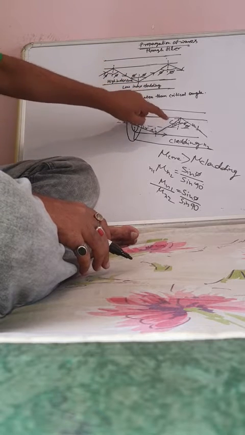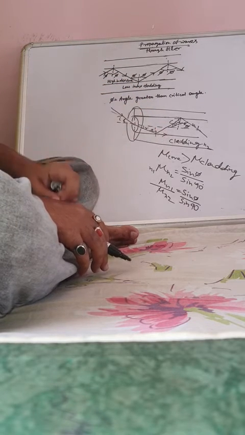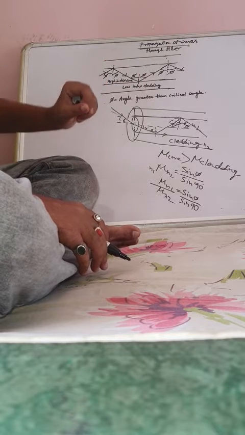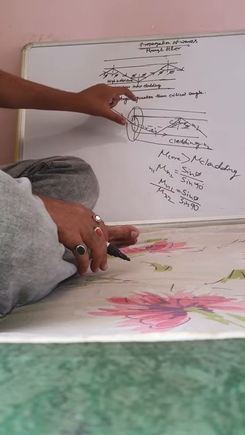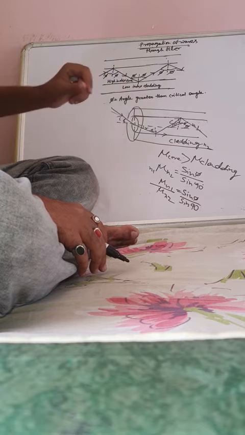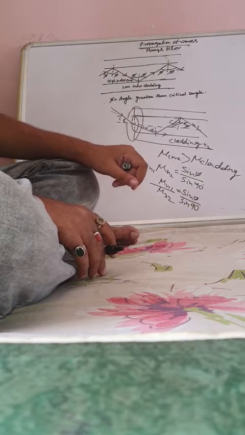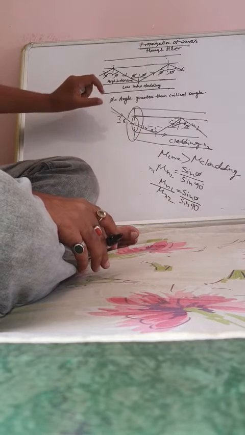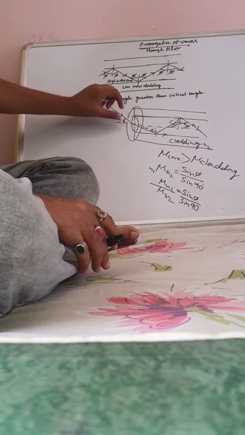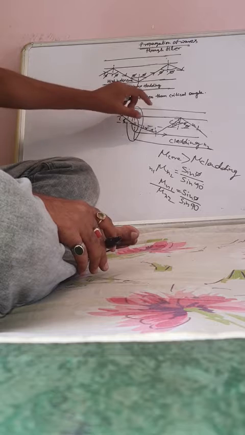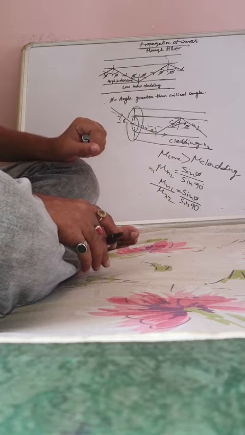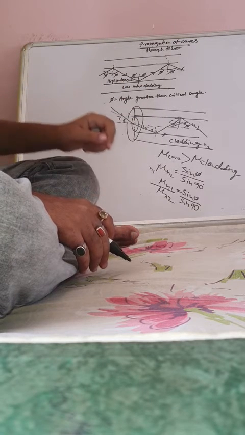This is multi-mode step index fiber. The thickness of the cladding is greater than the diameter of the core. But at a time, multiple waves can propagate through the core with total internal reflection